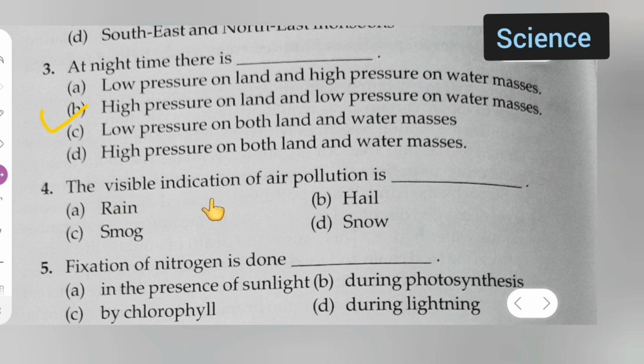The fourth one is: what the visible indication of air pollution is. Option A is rain, option B is hail, option C is smoke, option D is snow. So which is the correct option for question number 4? Smoke is the correct option.